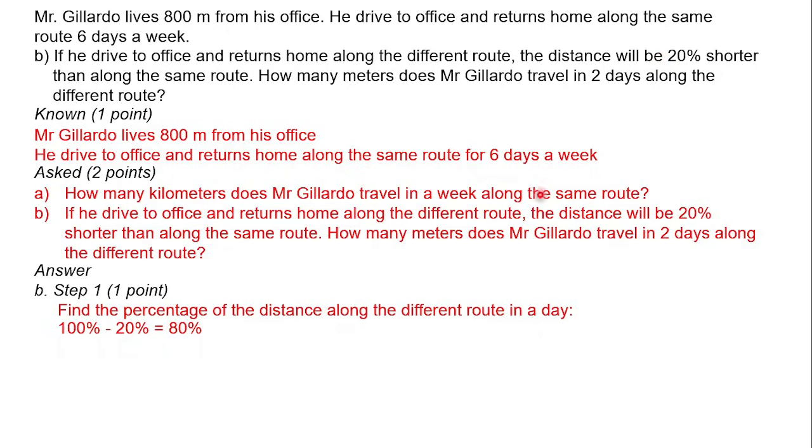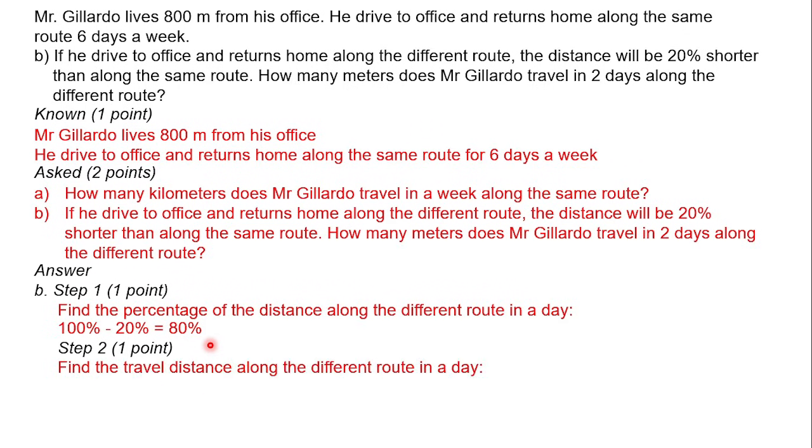So if we want to find the distance of the different route, we just minus 100% with 20%. 100% as the whole distance, 20% as the same route. After that, you can find that 80% is the percentage of the different route.